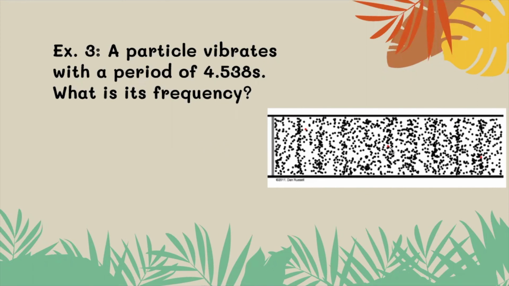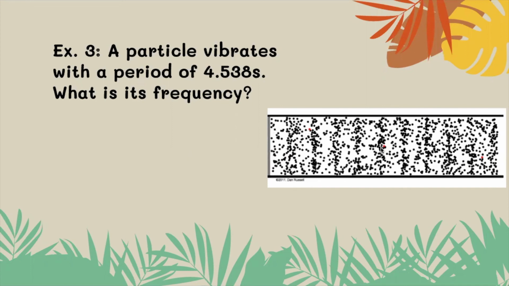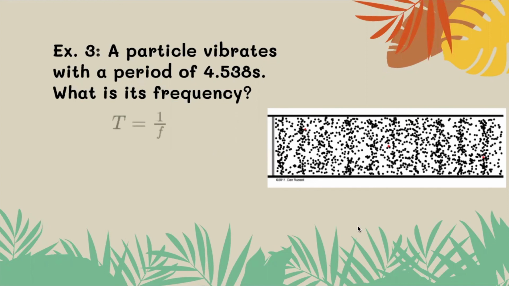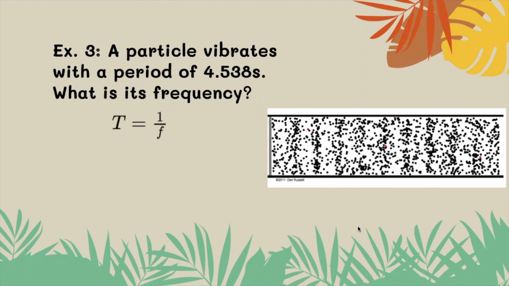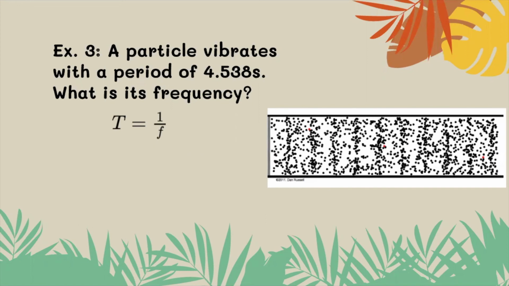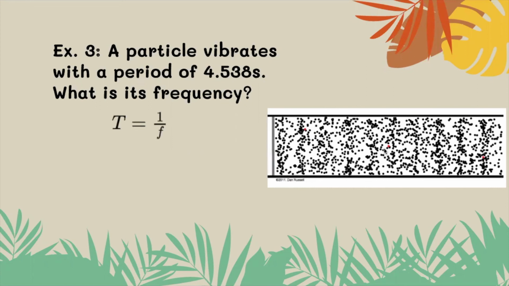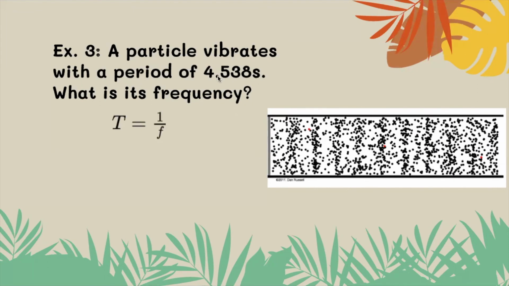All right, what I did for the red dots was I grabbed my timer and I followed one red dot. I counted how long it took to do 5 cycles again. And I figured out that each cycle took 4.538 seconds. It's very slow vibration. So I know the time period T is 4.538.